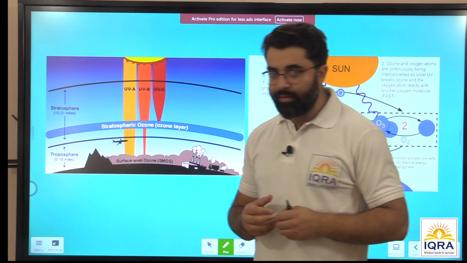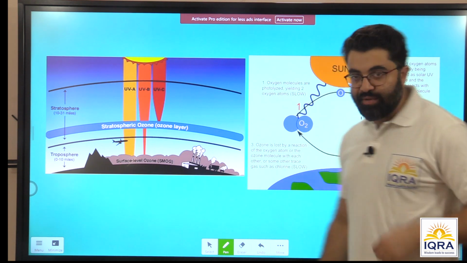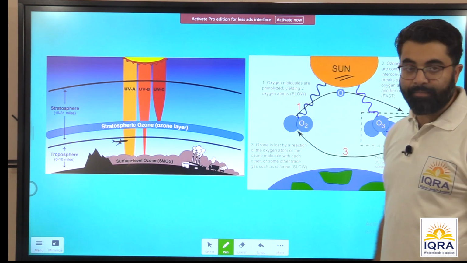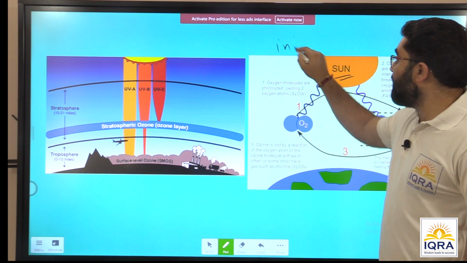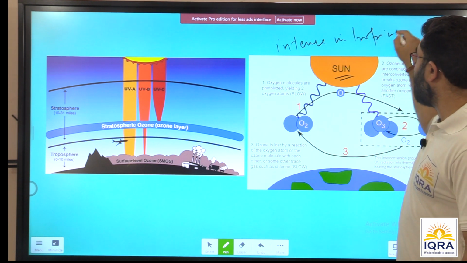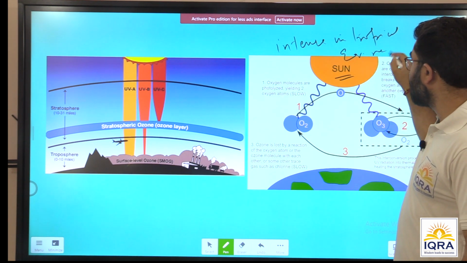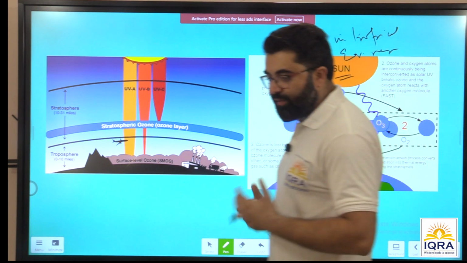Why is it so? What is required for the formation of ozone? Sun rays. Sun rays are more intense, right? Sun rays are intense in tropical or equatorial regions. So there will be continuous formation of ozone, right?